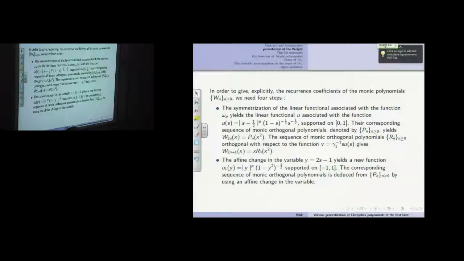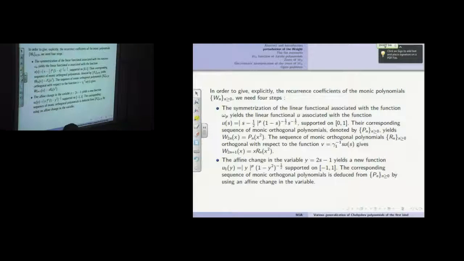So the symmetrization of the linear function associated with the function WP yields a linear function U associated to the function US defined by this, supported on 0, 1. Their corresponding orthogonal polynomial sequence, noted Pn, yields W2n of x equals Pn of x power 2. This is a symmetrization process.